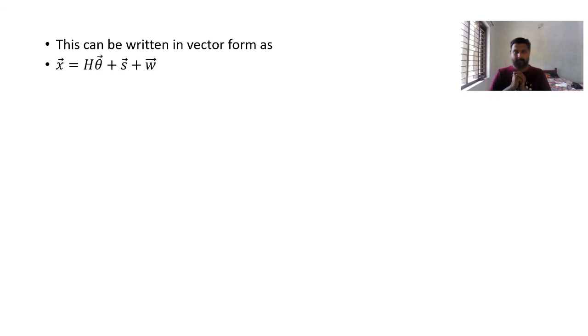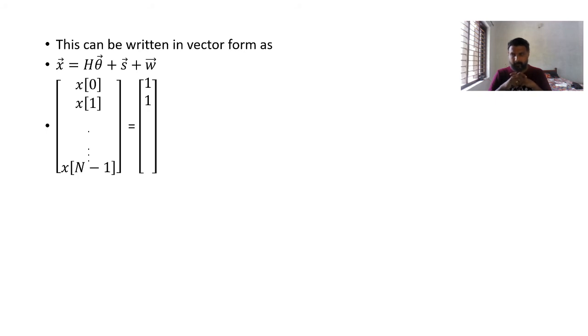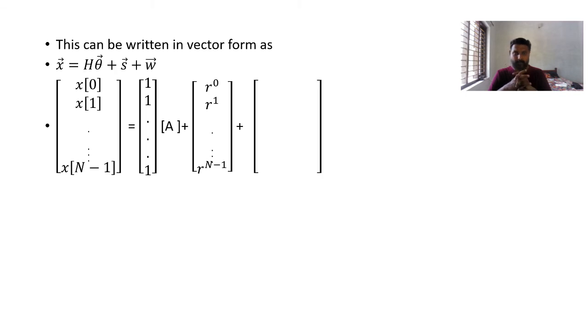That can be written as x[0], x[1], up to x[N minus 1], that is an N cross 1 matrix, which should be equal to 1 1 1, that is also an N cross 1 matrix, into A, plus r[0], r[1], etc., r[N minus 1], that is also an N cross 1 matrix, plus w[0], w[1], etc., w[N minus 1], that is also an N cross 1 matrix.